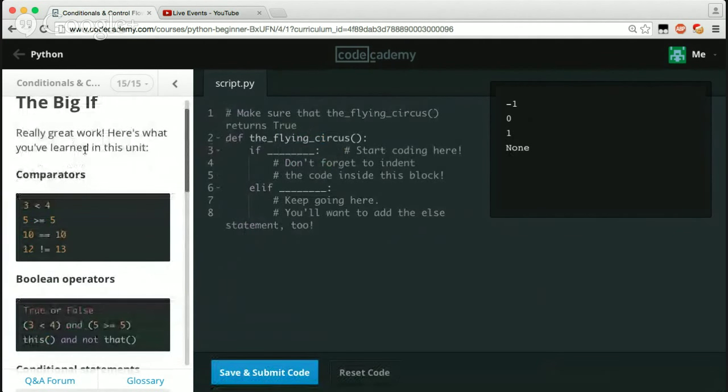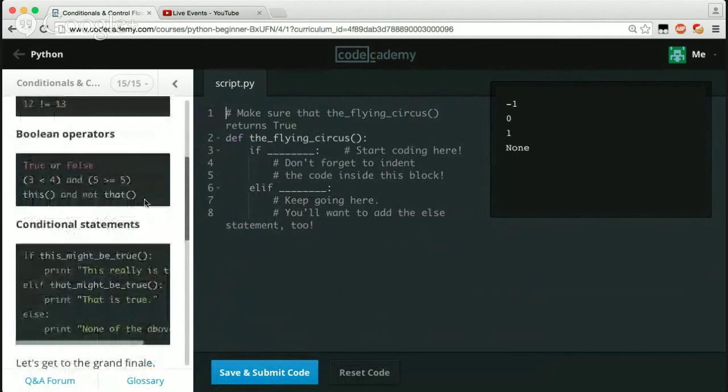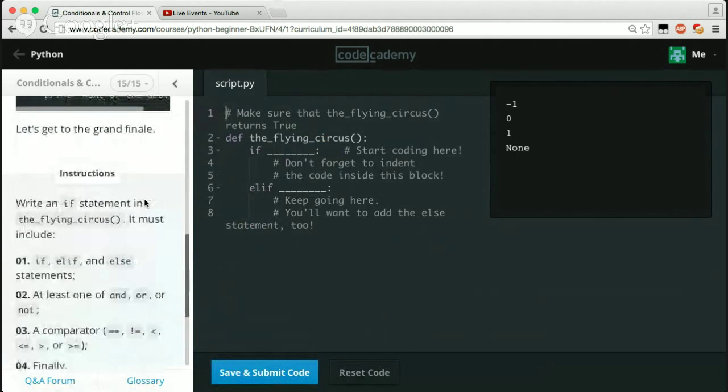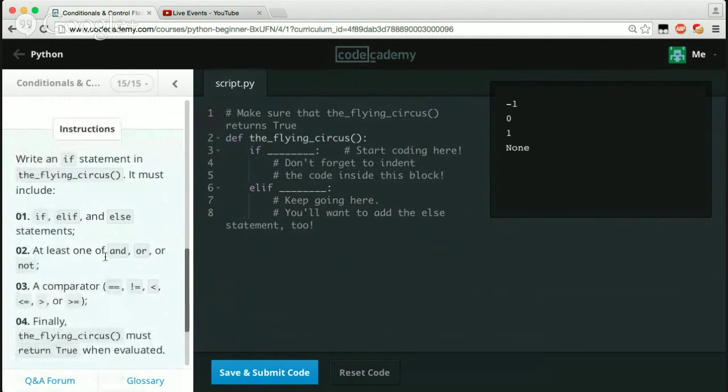Really great work. Here's what you've learned in this unit: comparators, Boolean operators, conditional statements. Let's go to the grand finale. Write an if statement in the flying circus function. It must include if, elif, and else statements, at least one of and, or, not, and a comparator: equal to, not equal to, less than, less than or equal to, greater than, or greater than or equal to.